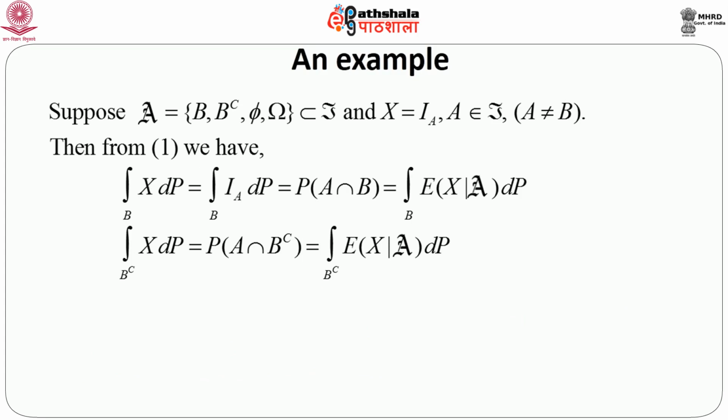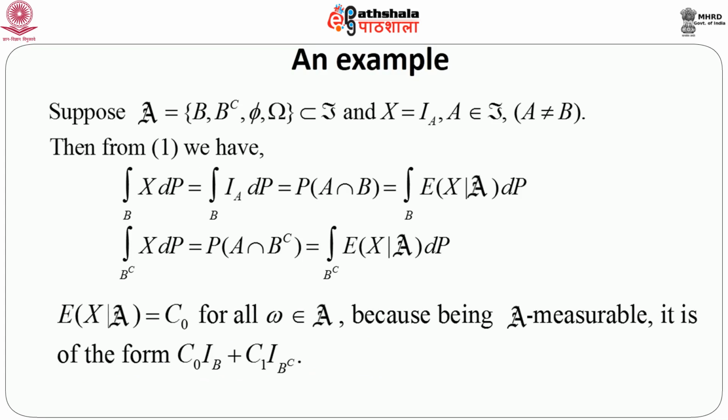So, let us first consider a very simple example. Assume that script A equals a collection of 4 sets only: B, B complement, phi, which is a null set in this case, and omega, which is a subset of script F, and take capital X as the indicator function of another set A, where A belongs to script F, but A not equal to B. So, we have taken A to be strictly non-identical to B. Then from the previous definition, we immediately have integral over B of X dP equals integral over B of I_A dP, because X is nothing but I_A, the indicator function of A, and which is nothing but probability of A intersection B, and we can write this as integral over B of expectation of X given script A dP just by the definition.